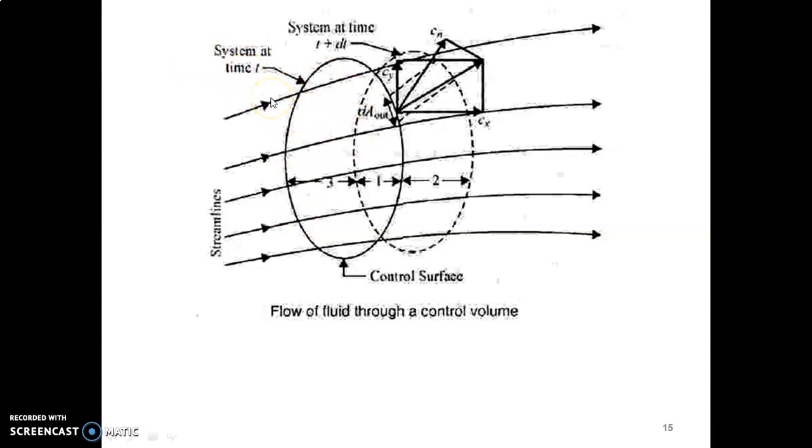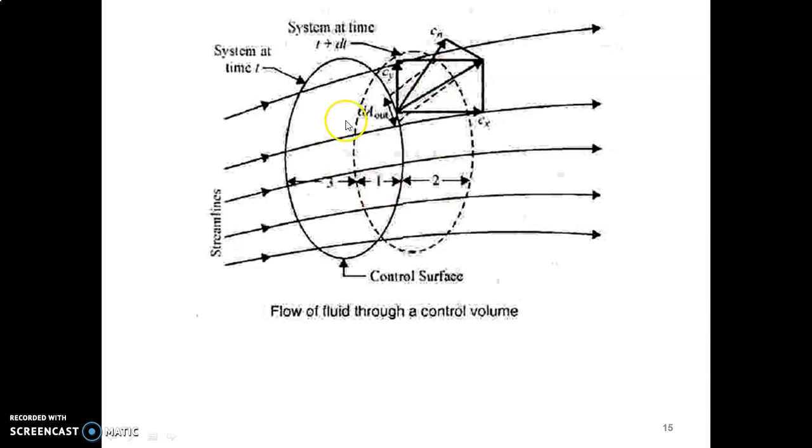We are considering the system at two instances. This thick oval shows the system at time t, the first instance, and after a time dt has passed, the system reaches another instance, the system at time t plus dt, represented by the dotted lines.